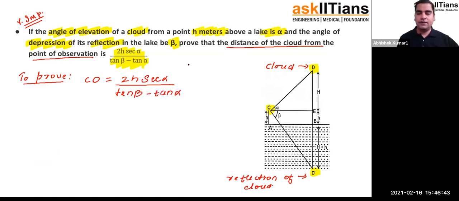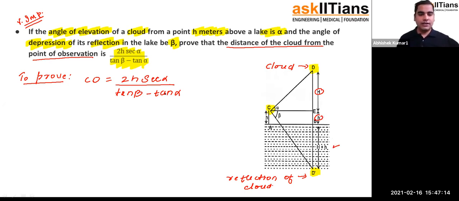Okay, that is what we have to show. Let's see how we can do it. Because of the reflection, a property of a plane mirror says that the distance of an object in front of a plane mirror is always the same as the distance of the image from it. According to that property, this value that you have, capital H plus a small h, will be the same as this distance, which is capital H plus a small h.